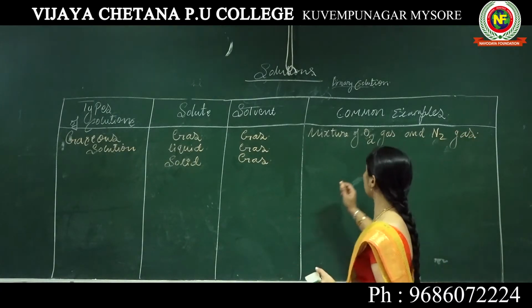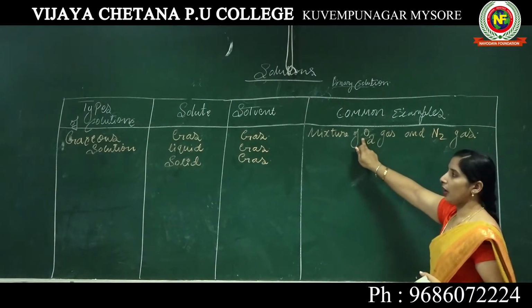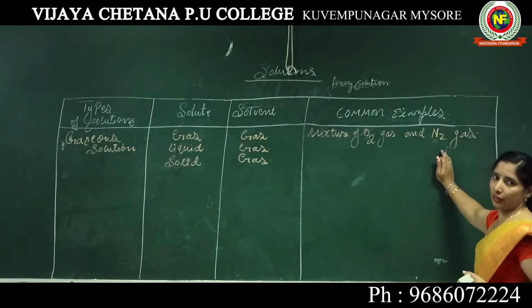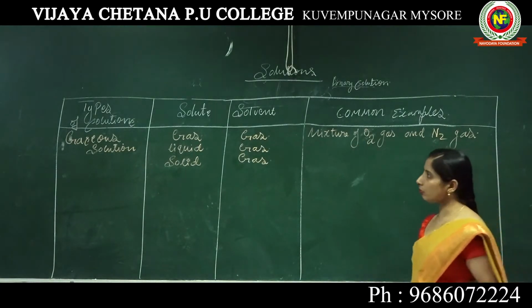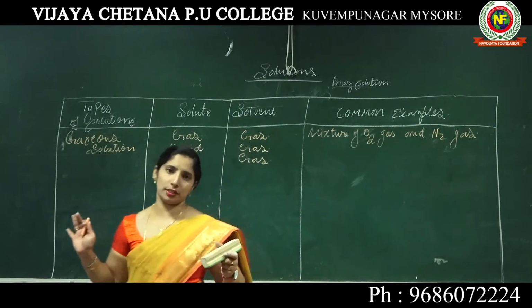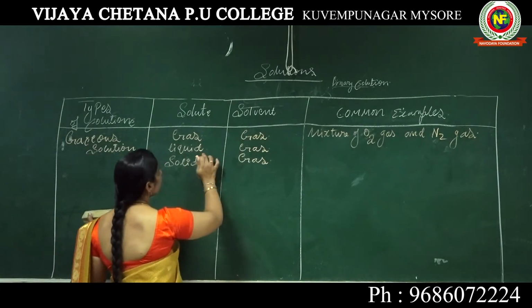Nitrogen is the solvent, and here I am adding oxygen, where the nitrogen proportion is more and the oxygen proportion is less.